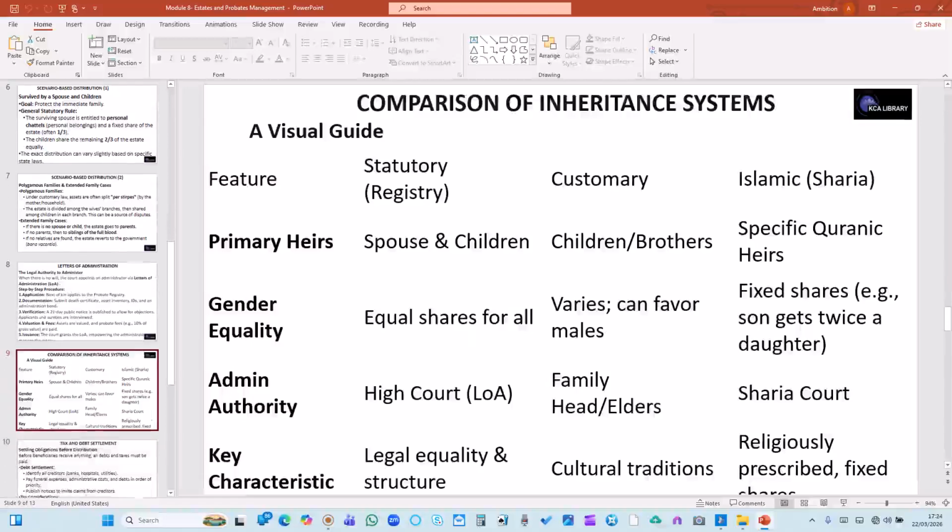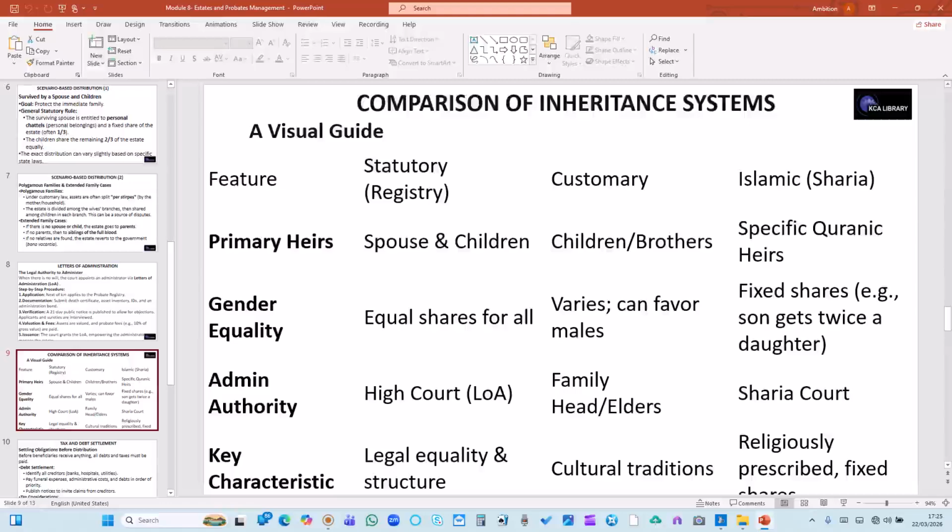Now let us look at a comparison of inheritance systems. That is a visual guide. We shall be looking at the features of the statutory regime, customary law and Islamic law. The primary heirs in the statutory regime are the spouse and the children. In customary law, it is children and brothers. In Islamic law, it is specific Quranic heirs.